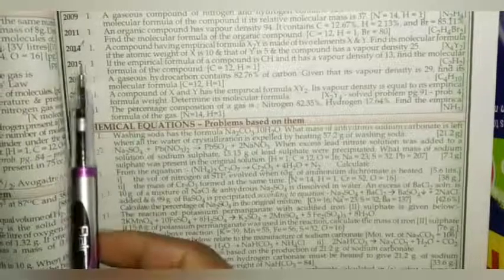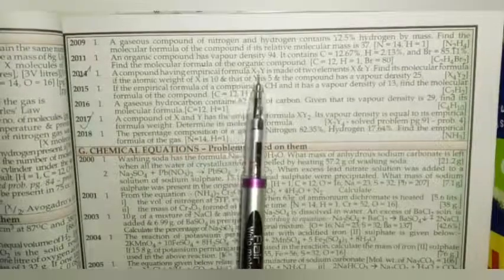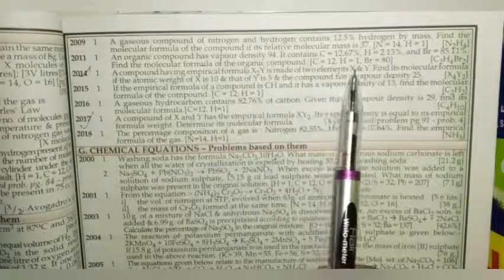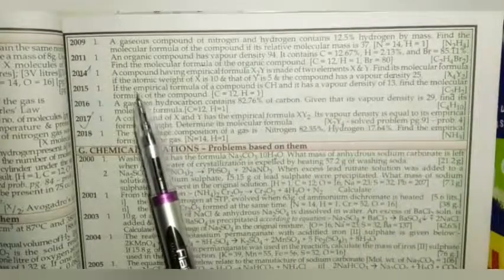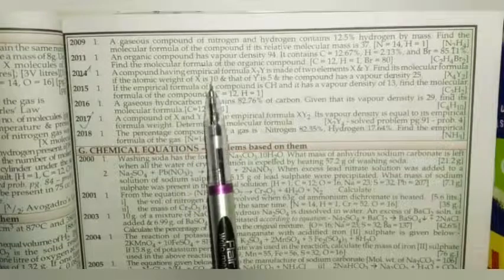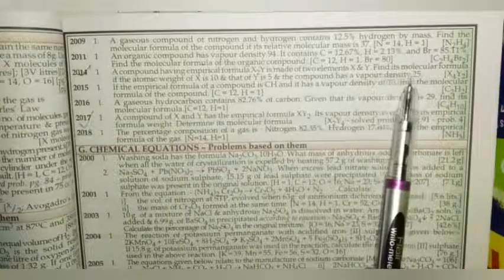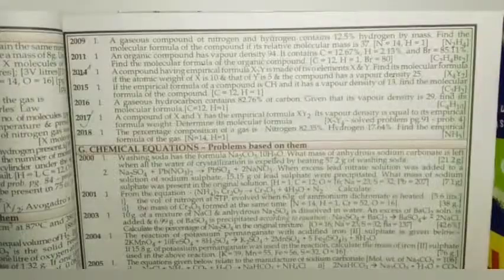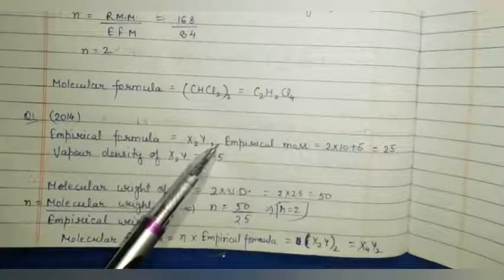Next and last question from this section is from year 2014. A compound having empirical formula X2Y is made of two elements X and Y. Find its molecular formula if the atomic weight of X is 10 and that of Y is 5 and the compound has a vapor density 25. Empirical formula equals X2Y.